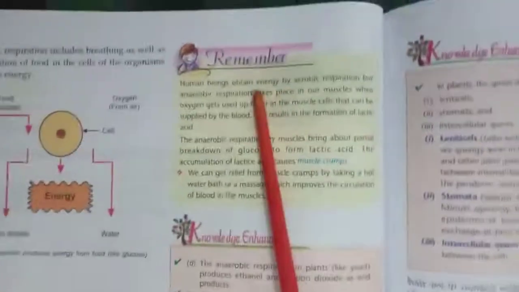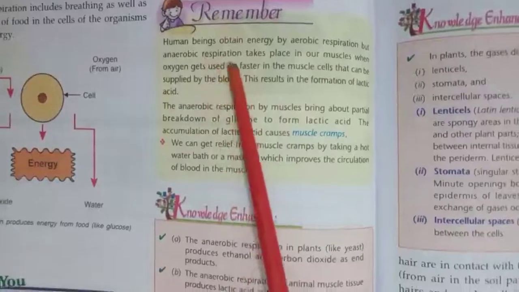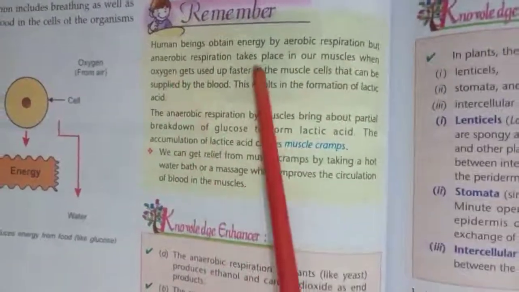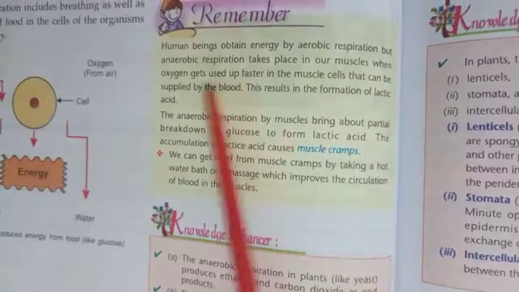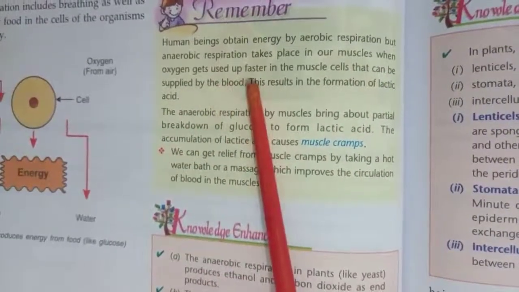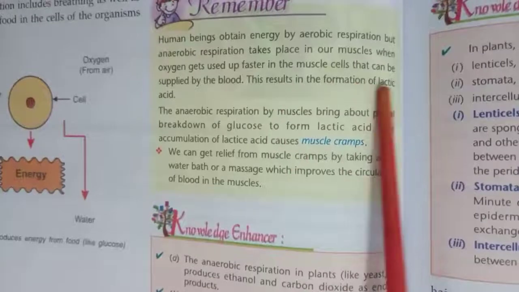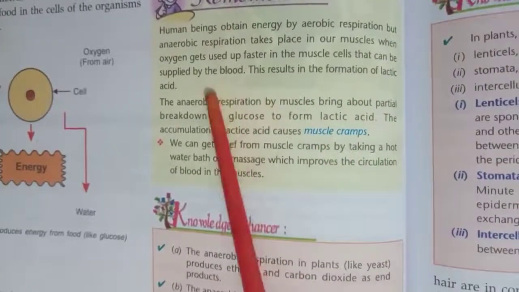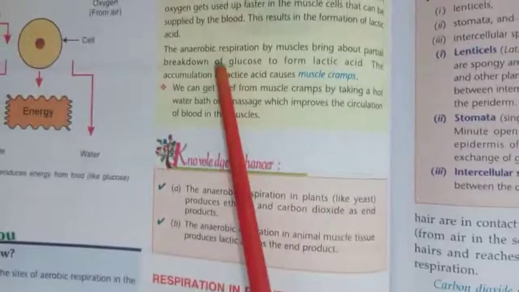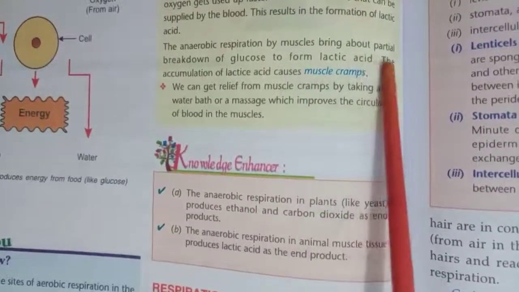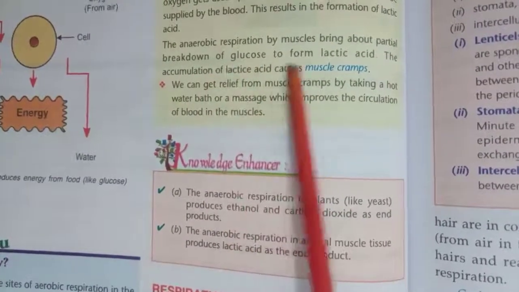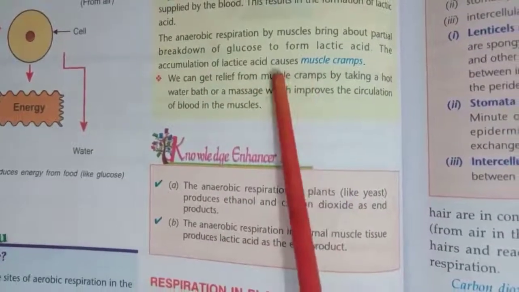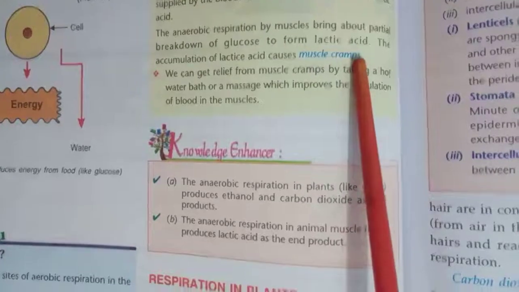Now, remember, human beings obtain energy by aerobic respiration, but anaerobic respiration takes place in our muscles when oxygen gets used up faster in the muscle cells than can be supplied by the blood. This results in the formation of lactic acid. The anaerobic respiration by muscles brings about partial breakdown of glucose to form lactic acid. The accumulation of lactic acid causes muscle cramps.